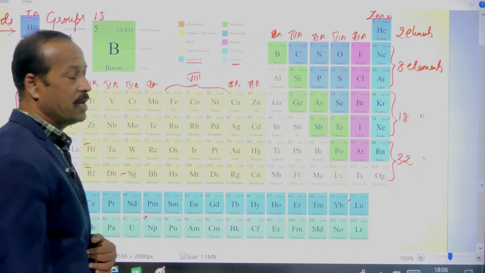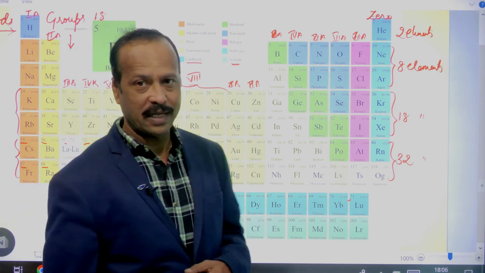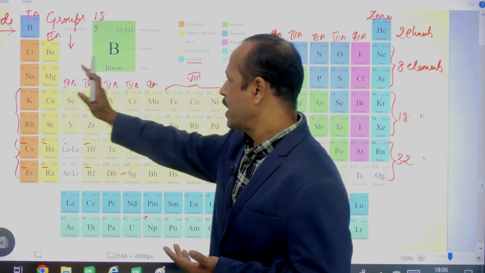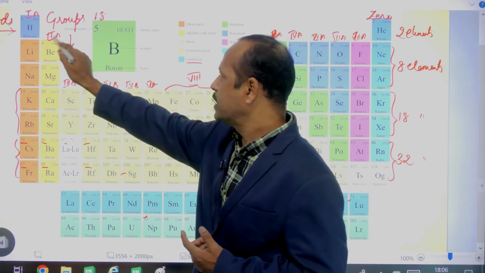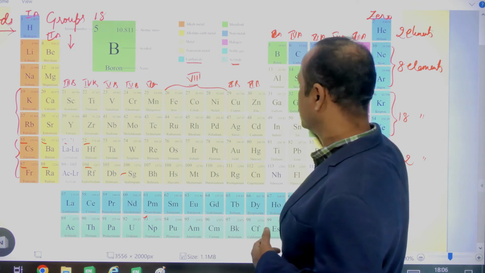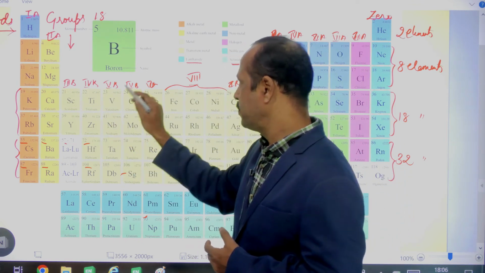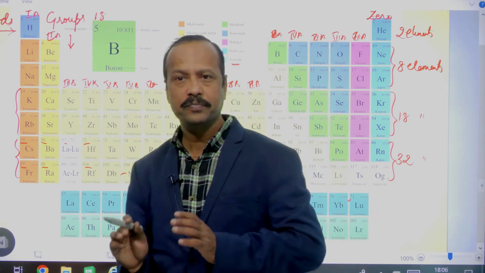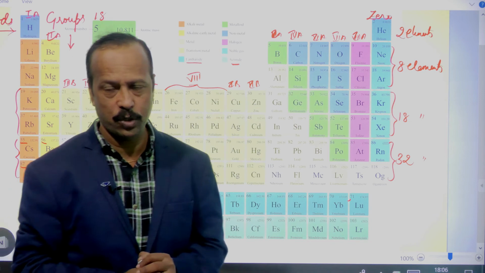So like this, elements in the periodic table are classified into two types of blocks, A block and B block. So here you see 1A, 2A, 3A, 4A, 5A, 6A, 7A, and here you can see the zero group. Here this is 2B, 3B, 4B, 5B, 6B, 7, 8. Like this they are arranged into the classification of groups.